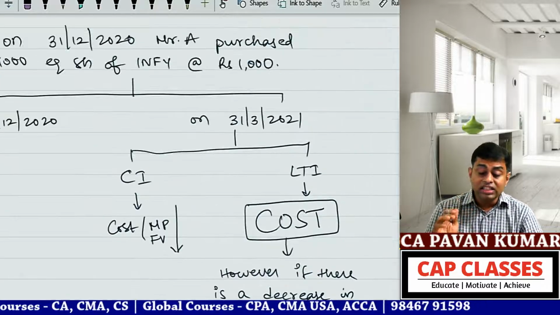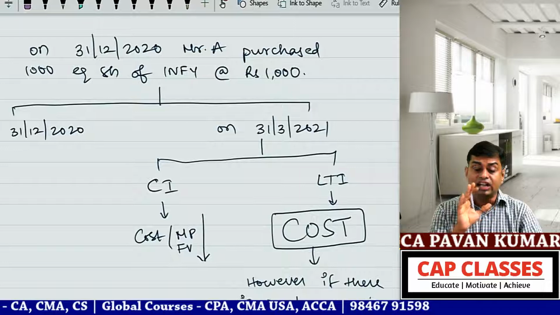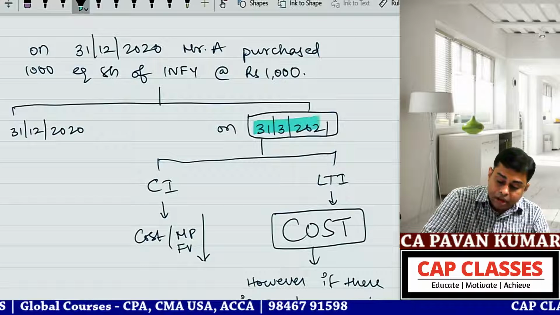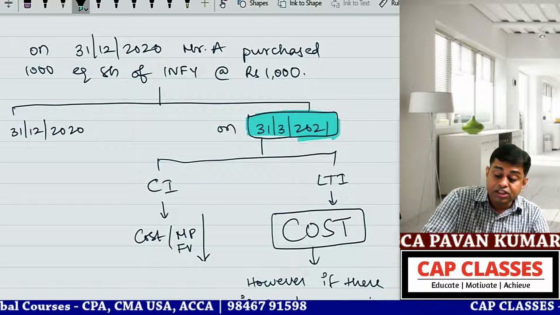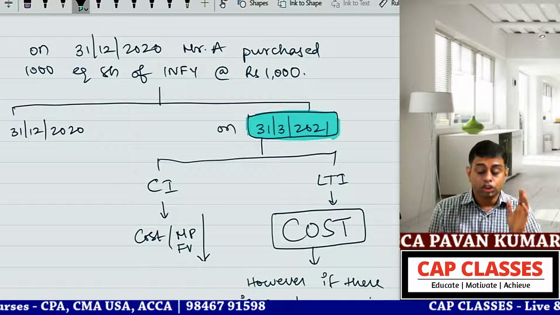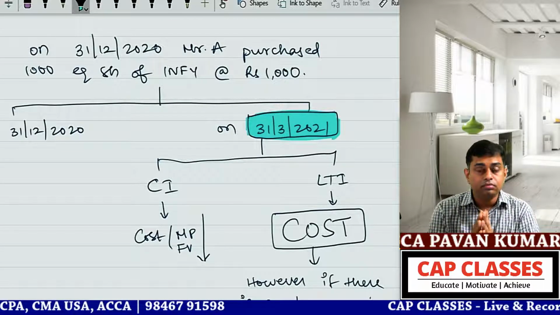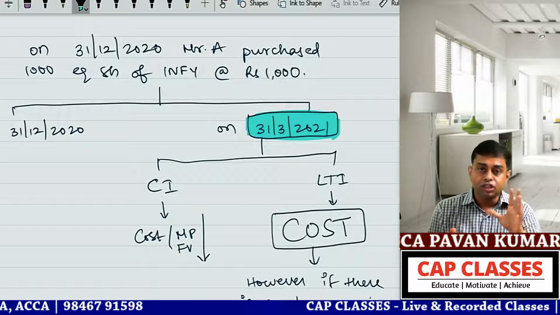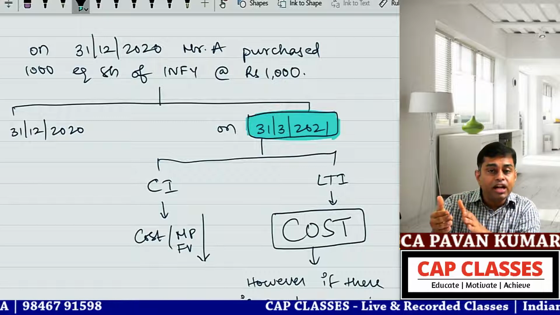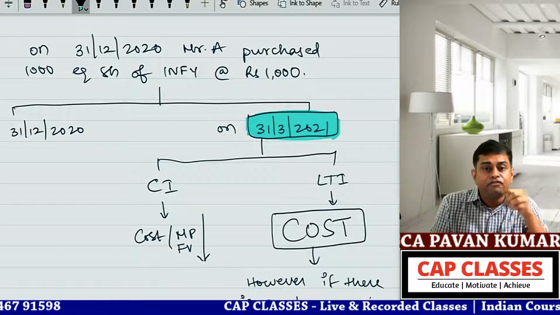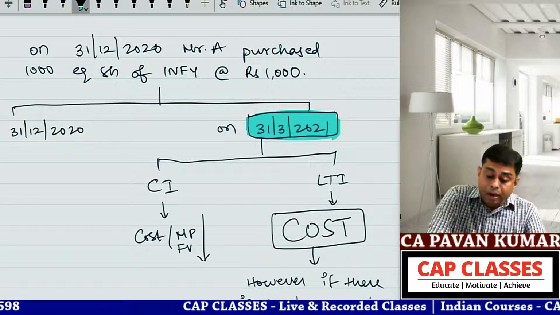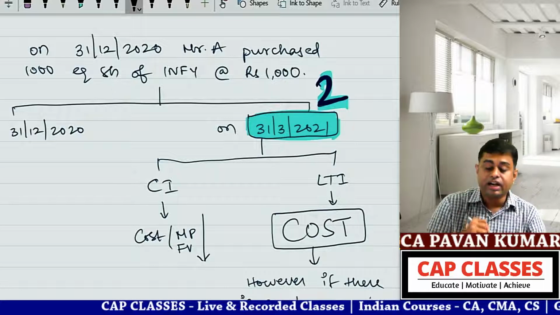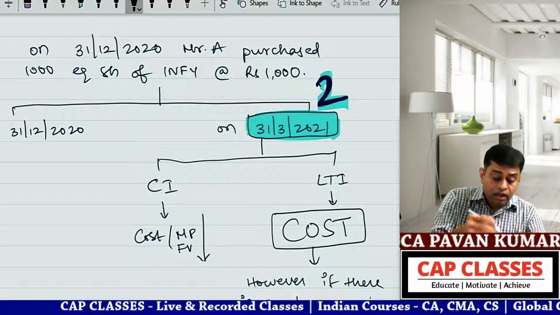You understand? So this is subsequent valuation. That means not on the date of acquisition, but on the date of the balance sheet. So on every balance sheet you do this accounting. Now the question is, Pawan sir, when we purchase the asset, then what is the accounting? So we are discussing two things: valuation of investment on the subsequent balance sheet date, and on the initial recognition when you are buying the investment. So part 2, on the next balance sheet what to do, I already told you. Now we'll go to learn part 1.